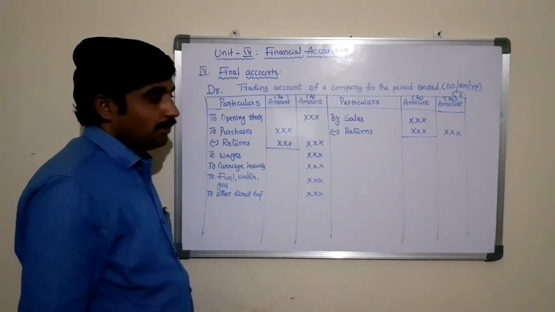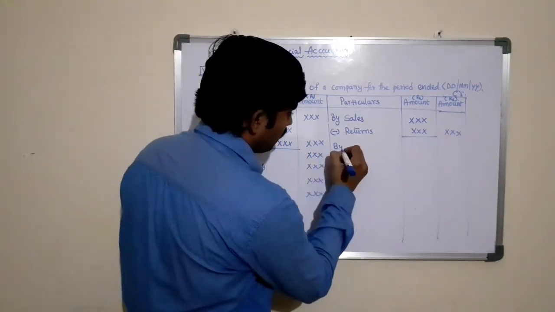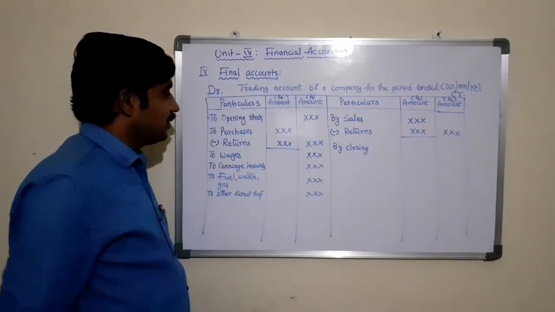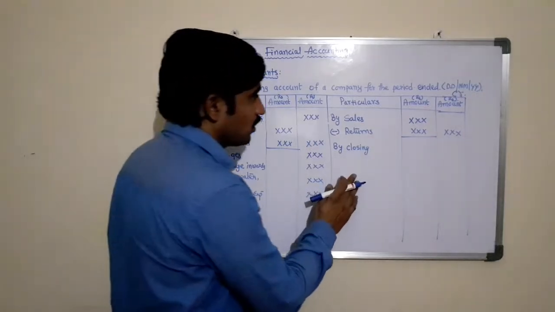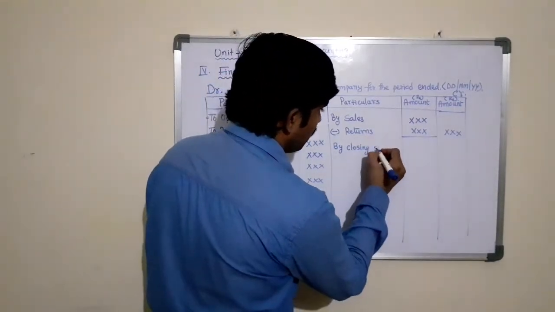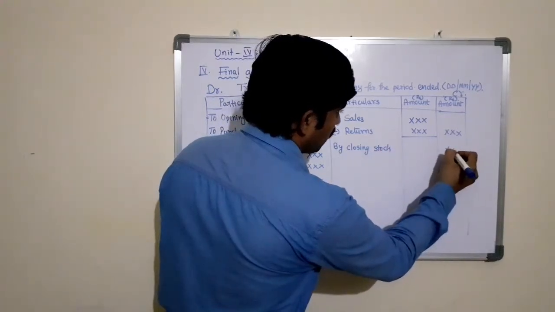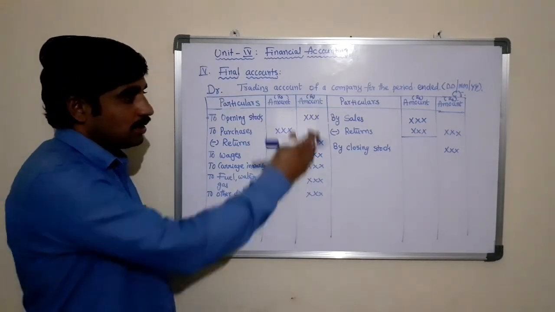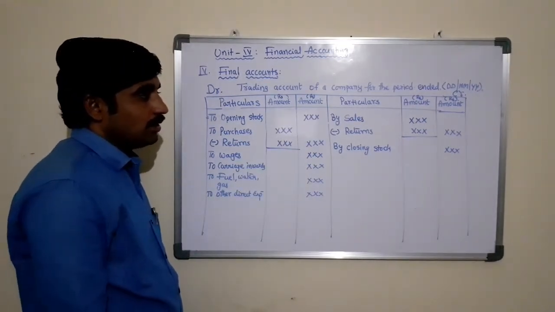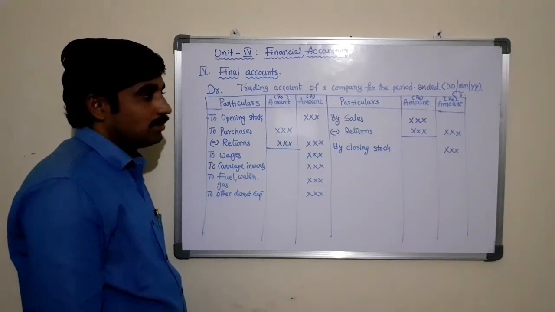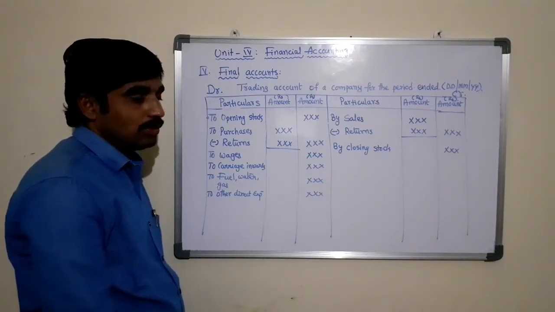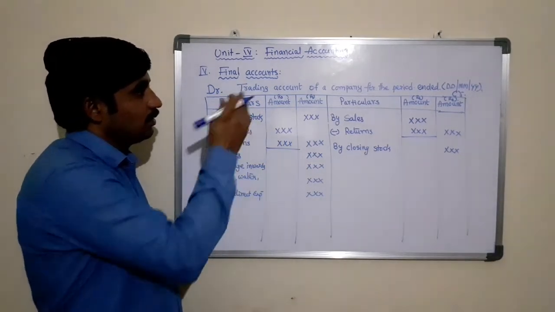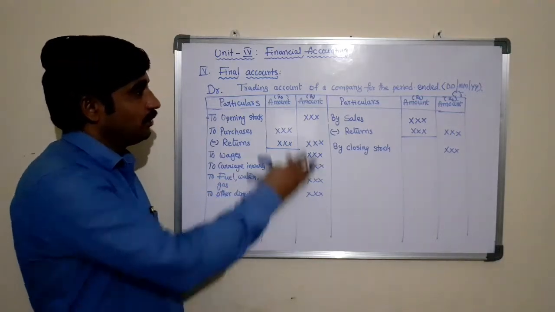Apart from this, you may have "By closing stock". As we are showing the debit side as opening stock, the closing stock should be written on the credit side of the trading account. Closing stock is also one of the items that come under the direct income. Sales is direct income. After selling the products directly, the company generates some revenue, that is direct income to the business.